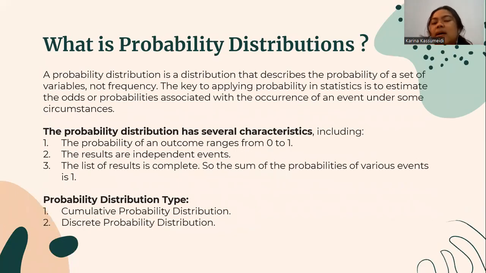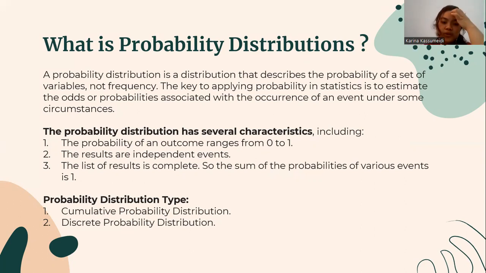And what is probability distribution? A probability distribution is a distribution that describes the probability of a set of variables, not frequency. The key to applying probability in statistics is to estimate the odds or probabilities associated with the occurrence of an event under some circumstance.